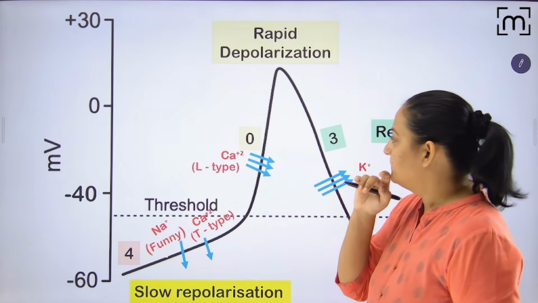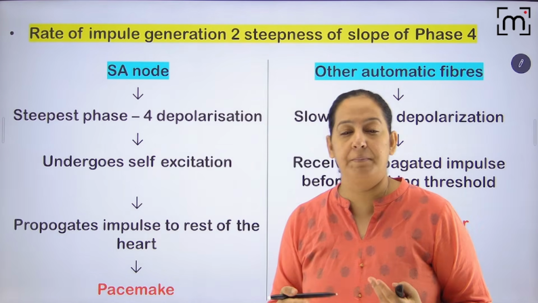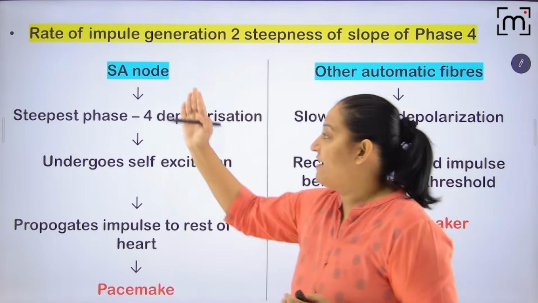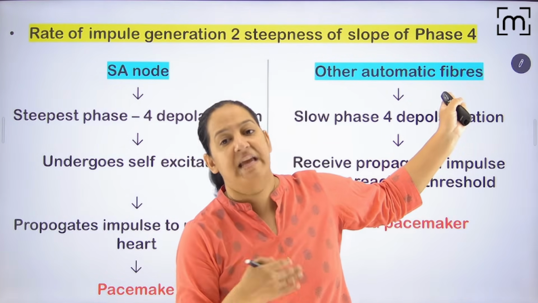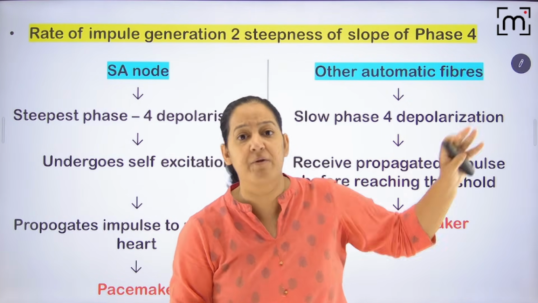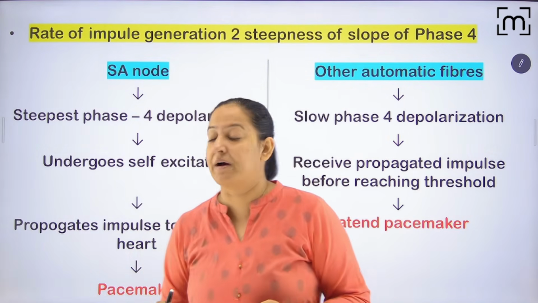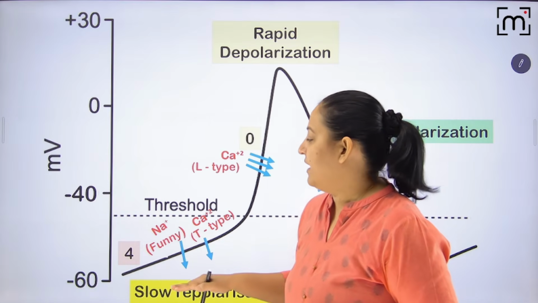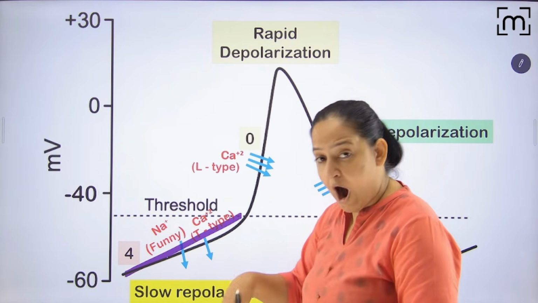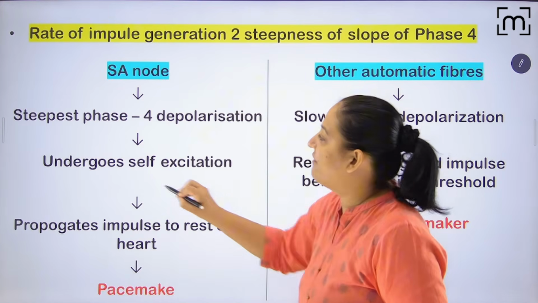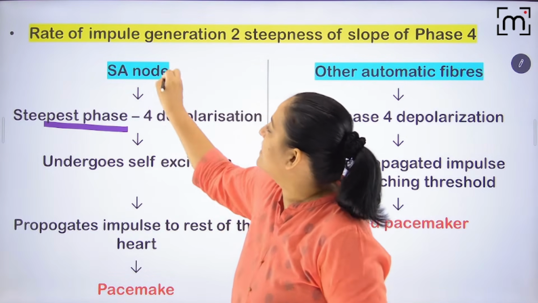Okay. Now we have automatic fibers. There are many types of automatic fibers. We have the SA node and all the others, that is the AV node, bundle of His, and Purkinje fiber. Why is the SA node the main pacemaker and all of them latent pacemakers? It depends on the slope of phase 4, how fast they can generate the next impulse.